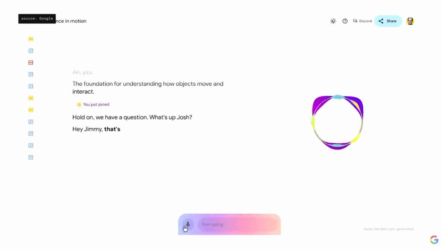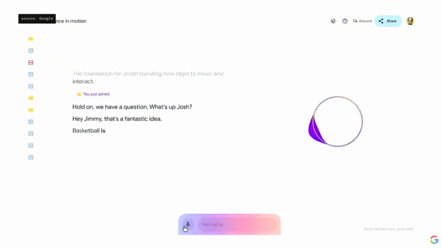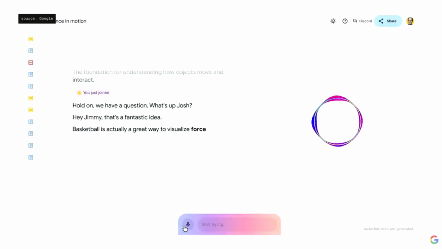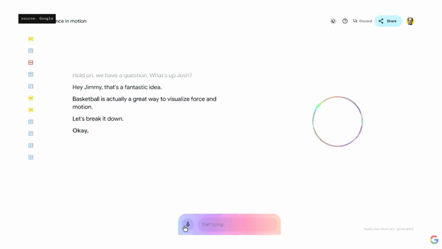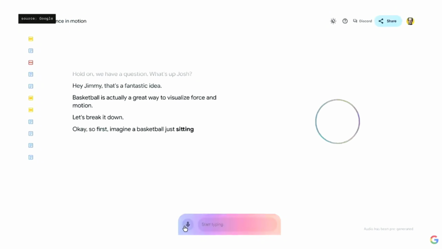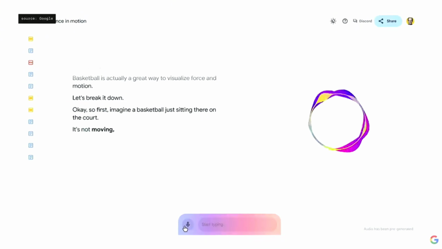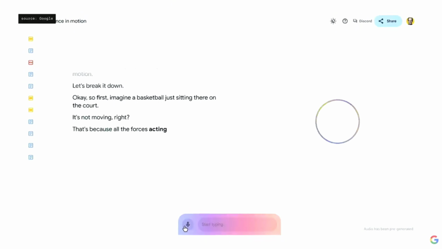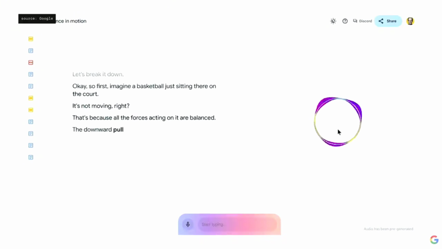Hey, Jimmy! That's a fantastic idea. Basketball is actually a great way to visualize force and motion. Let's break it down. Okay, so first, imagine a basketball just sitting there on the court. It's not moving, right? That's because all the forces acting on it are balanced. The downward pull of gravity.